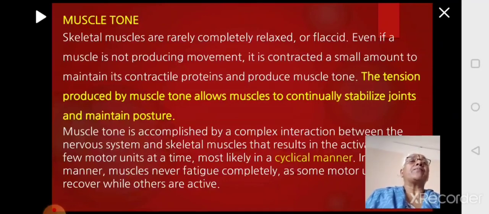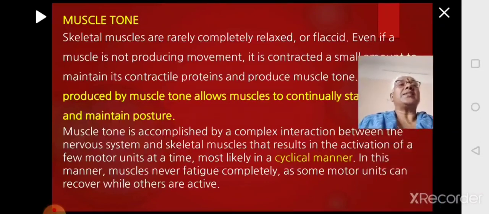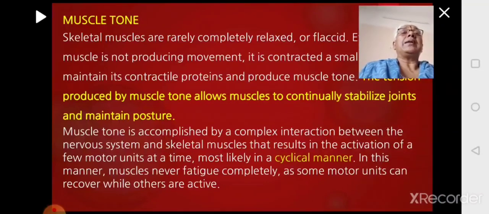That folding near that joint, near the knee joint, there some tension is produced to bring about the tone of the muscle so that your joint will become stable and you can sit like that maintaining the posture. So this muscle tone is accomplished by a very complex interaction taking place between the nervous system and the skeletal system so that it is activating some motor neurons.